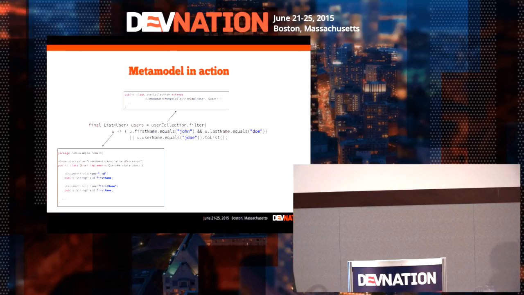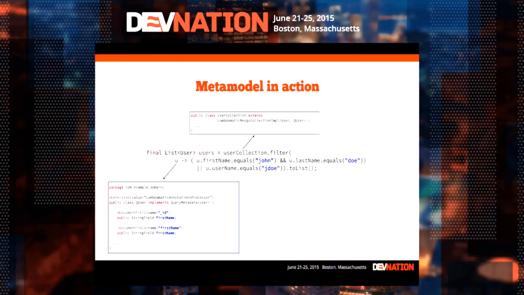And more interestingly here, we have this U variable here, which is not of type user, but it's a Q user. So we can write something like this. We can have first name here, which is a public field, and we don't have to do something like get username or get first name. So we have a syntax which is more concise, I think.